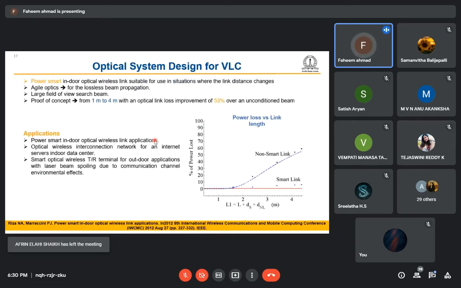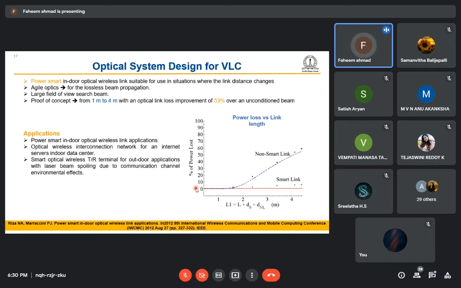And the next one is the smart link design. What kind of system are people using for this? Let's say we have a source and we are moving away from the source, which means we are increasing the distance. So how will the path loss change? As we study in wireless communication, received power equals the transmitted power divided by 4 pi d square, right? Here d is the distance between the transmitter and receiver. As we move away, the path loss depends on the 1 divided by d square factor.